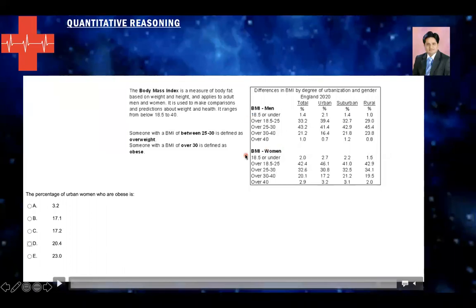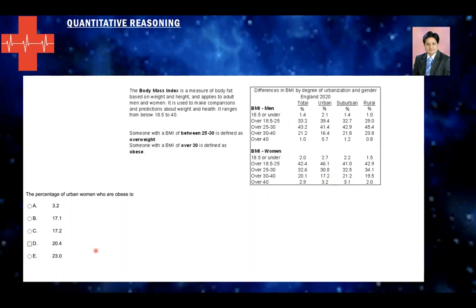So look at this table. What percentage of urban women are obese? You have option A, 3.2, B 17.1, C 17.2, D 20.4, and E 23.0. If you look at urban women who are obese, that would be BMI over 30 to 40 or over 40. So if you add these values, here you have 17.2 and 3.2. If you add these values, you should be getting 20.4 and your answer is 20.4. So option D is your right answer.